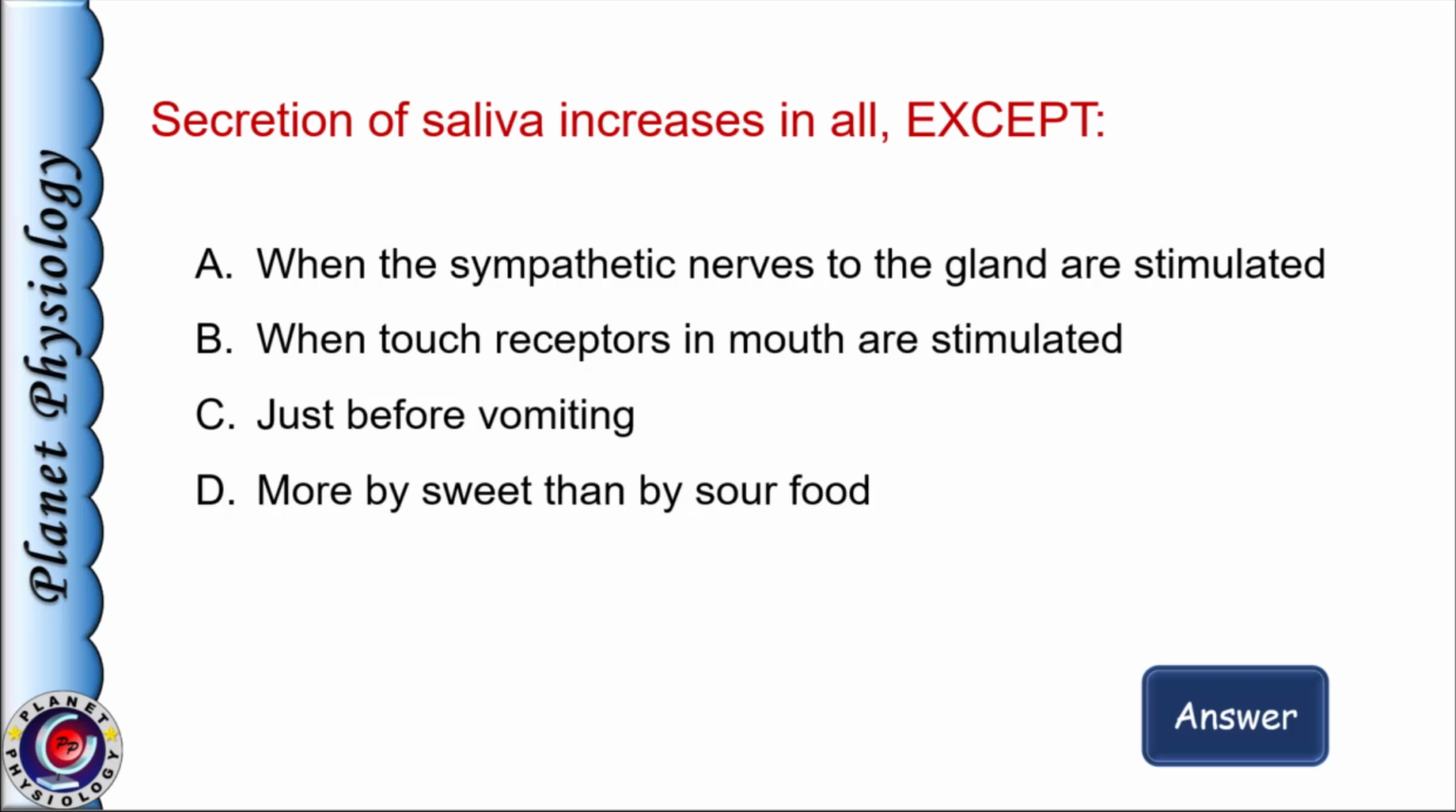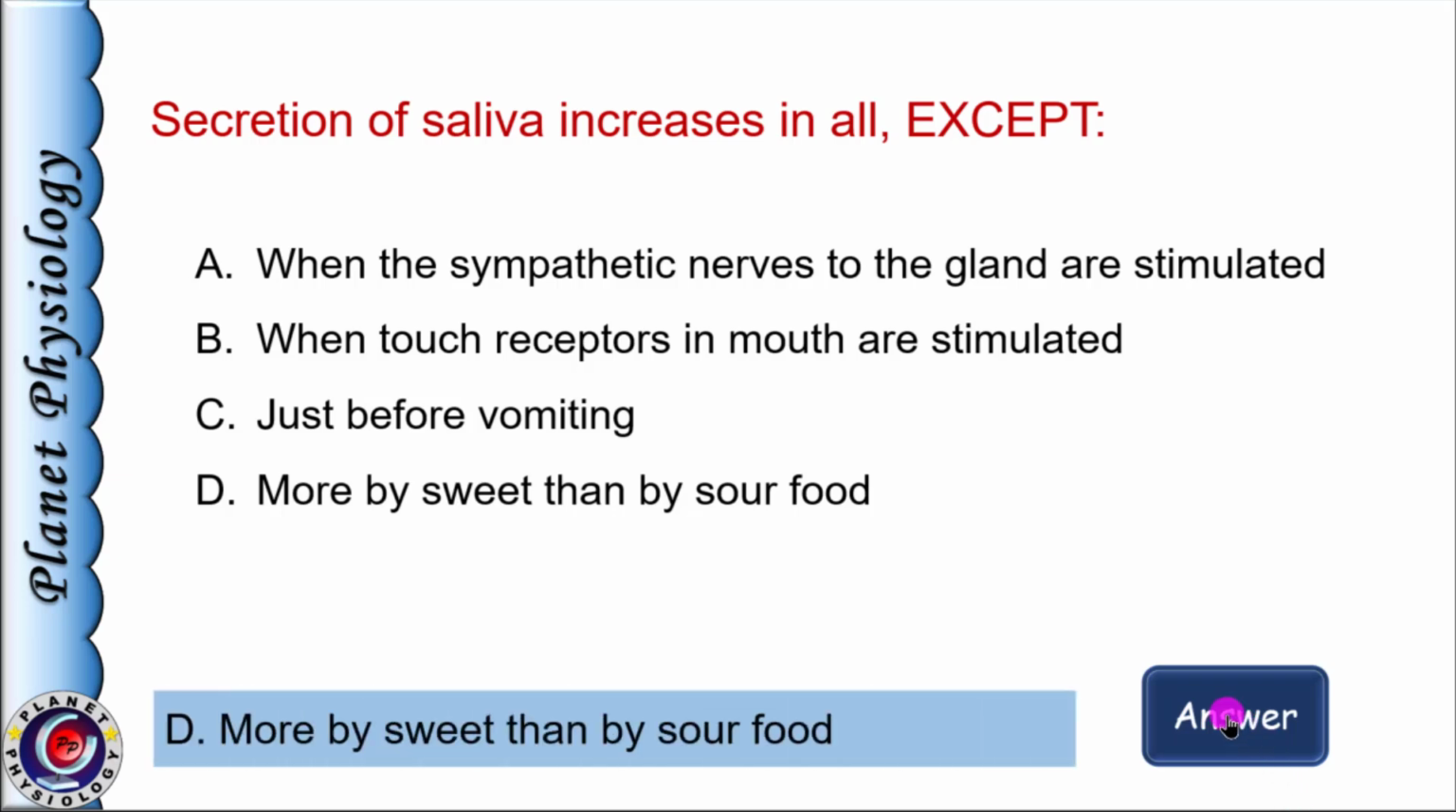When the sympathetic nerves to the gland are stimulated, B. When touch receptors in the mouth are stimulated, C. Just before vomiting, and D. More by sweet than by sour food. And the answer is option D.